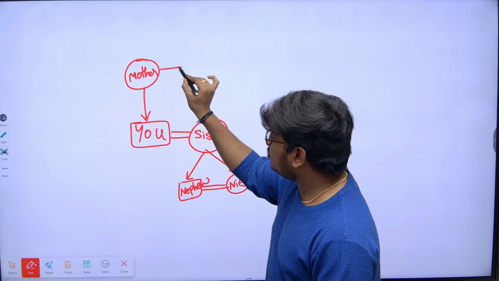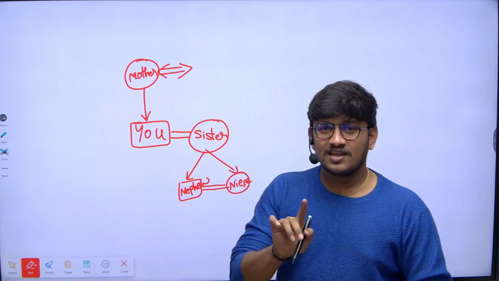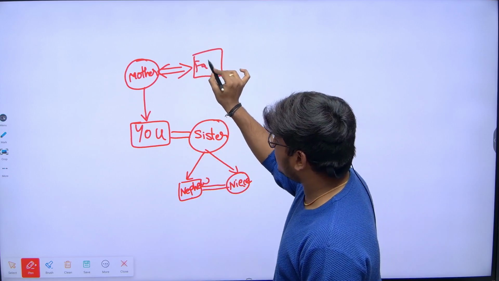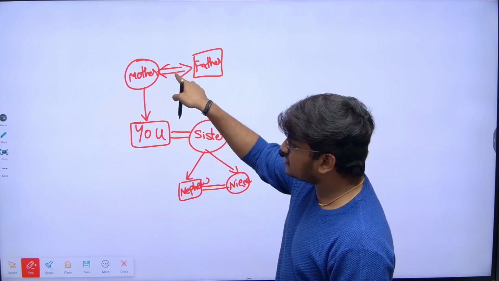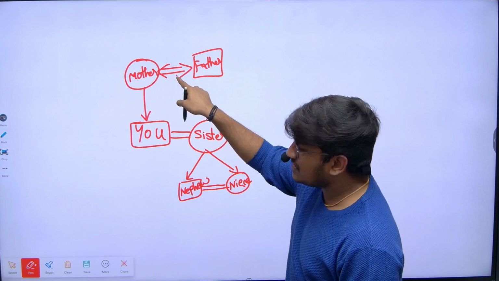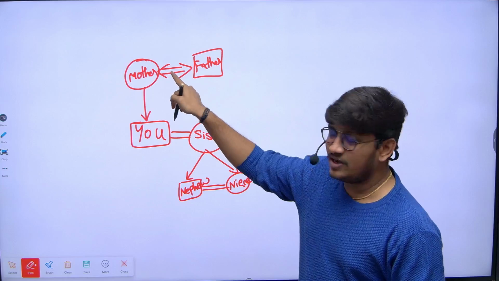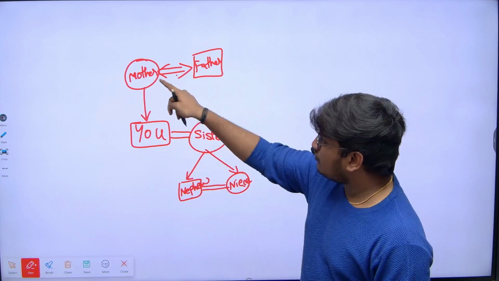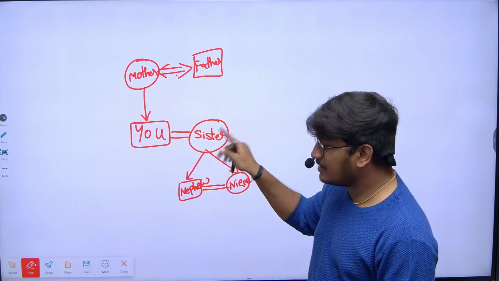Now if I use the equals symbol with a double arrow, that symbol represents a couple, so obviously the next person is father. The relation between mother and father is represented with the equals sign with a double arrow, which indicates a couple, whereas the equals sign indicates siblings. For your mother and father, they have two children, one is you and the other is your sister.